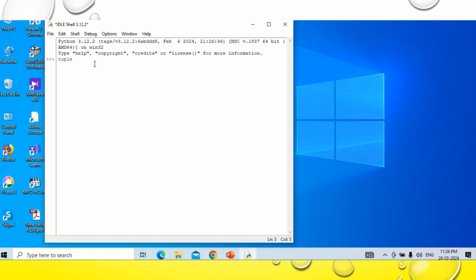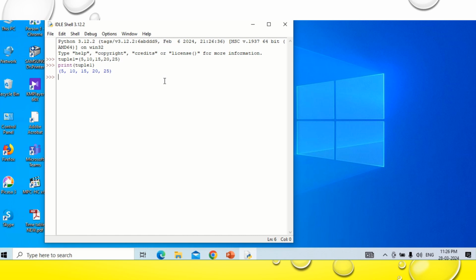First I will create tuple1 is equal to, within the parentheses, that is within the small brackets, I will write a list of numbers, for example 5, 10, 15, 20, 25. Press enter. Then I will display it: print, within a bracket, tuple1. Close the bracket and press enter. It is displaying 5, 10, 15, 20, 25.